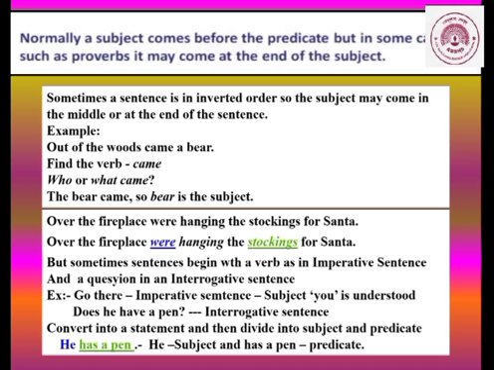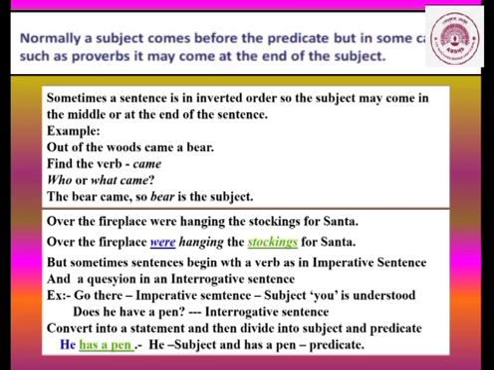Now children, in the next sentence, over the fireplace were hanging the stockings for Santa. Now here again we are going to see which is the verb. Hanging is the verb. Then we will ask the question, what was hanging? The stockings for Santa. So the stockings for Santa is the subject and over the fireplace were hanging is the predicate. Now children, sometimes what happens, the sentences begin with a verb. As in an imperative sentence, you have already studied the imperative sentences that give an order or make a request. And a question is an interrogative sentence.